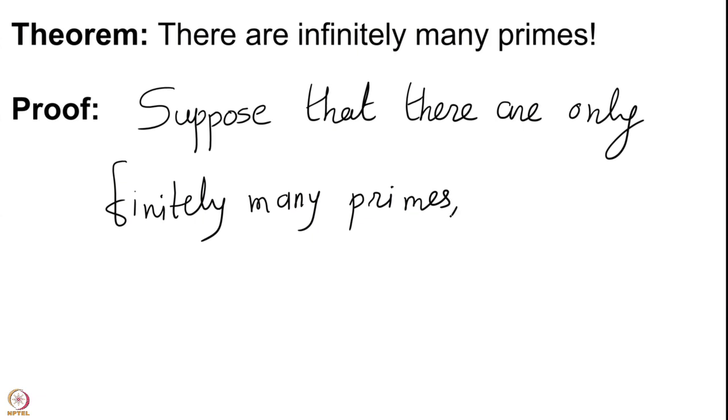So, we assume that the result that we want to prove is not true. So, suppose there are only finitely many primes, so we can write them. So, we assume that there are only k primes. K can be a very big number, does not matter, but there are still only finitely many primes, that is our assumption.